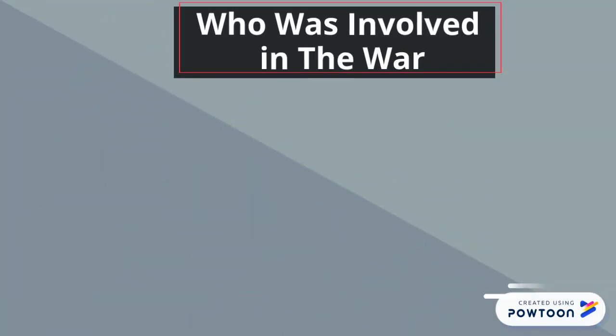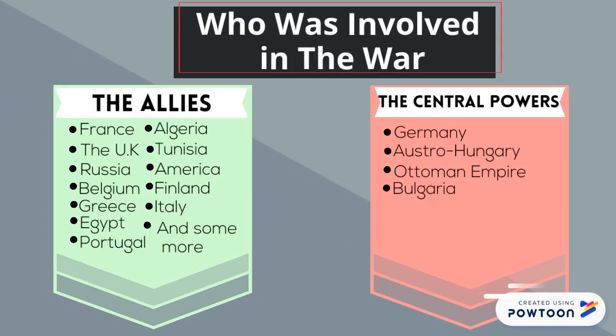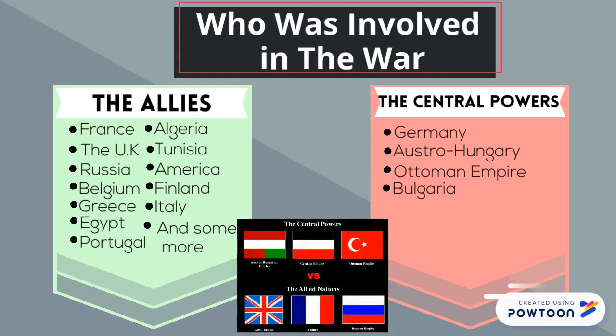Who was involved in the war? Well, there were two groups, the Allies and the Central Powers. The Allies' main four countries consisted of the UK, France, Russia, and Italy, while the Central Powers' main countries were Germany, Austria-Hungary, Ottoman Empire, and Bulgaria.